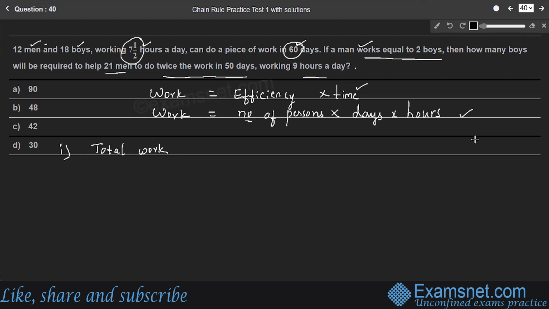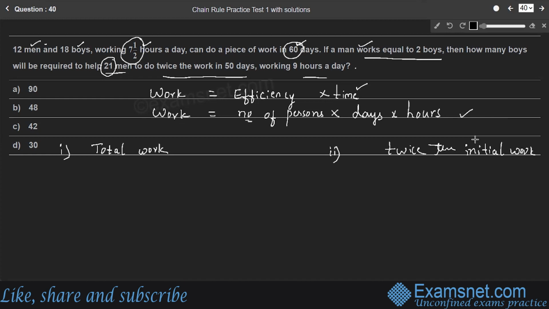Keeping this in our mind, we have to consider the total work done in the first case. In the second case, how many boys will be required to help 21 men to do twice the work? The work will be twice the initial work.